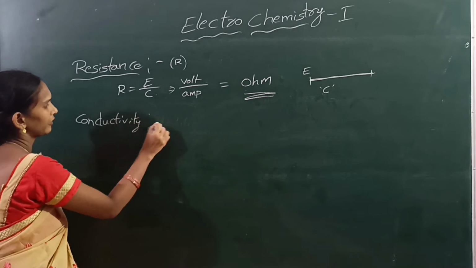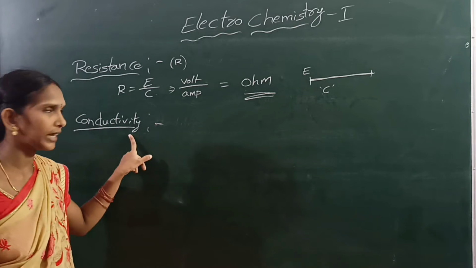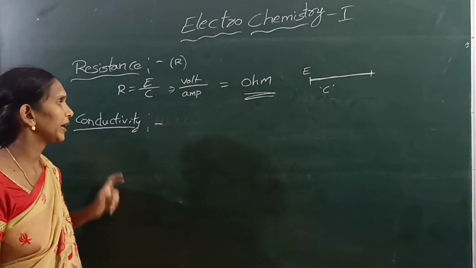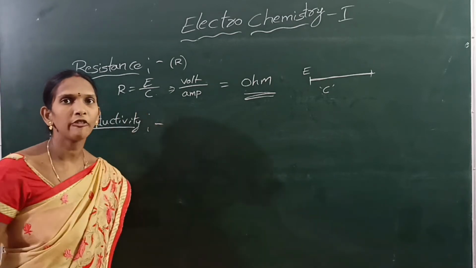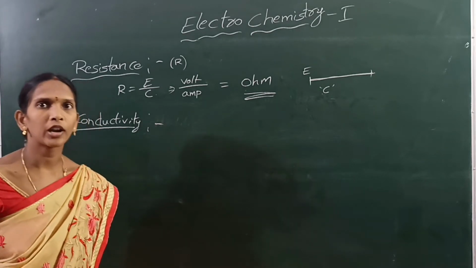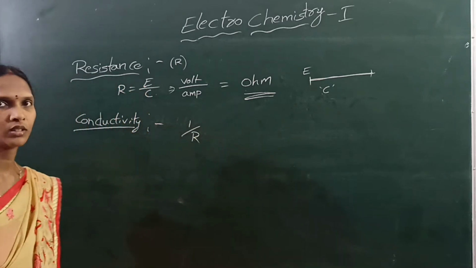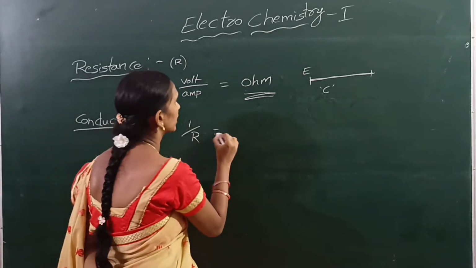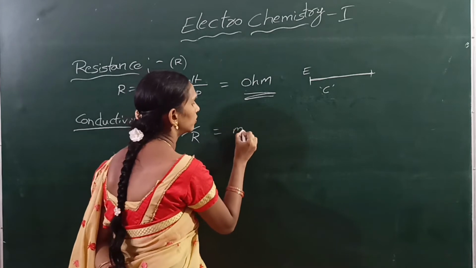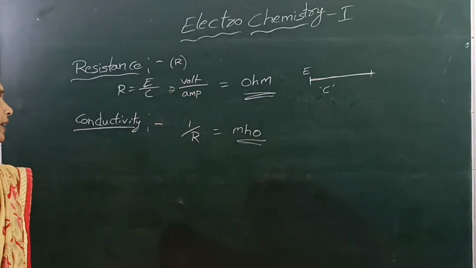What is conductivity? Not conductor, conductivity. Conductivity is the reciprocal of resistance. That means the units are the reverse, mho.